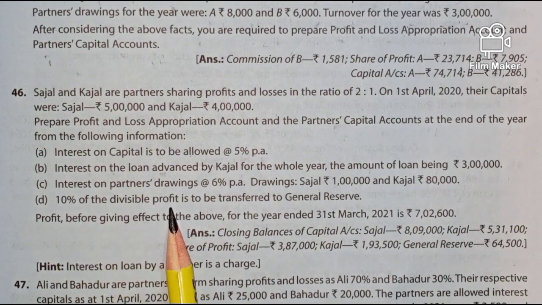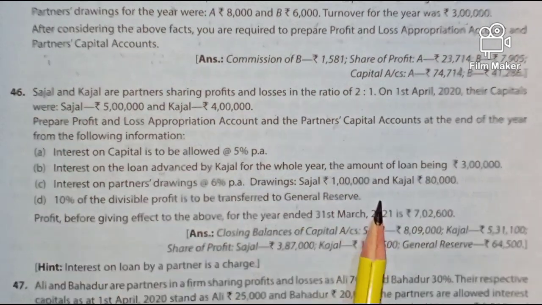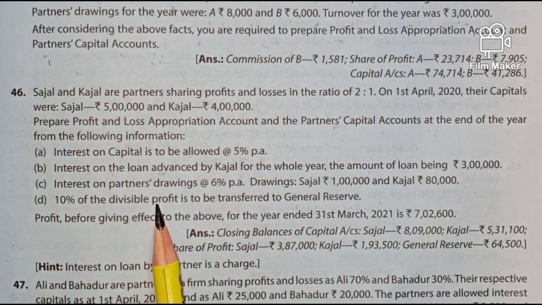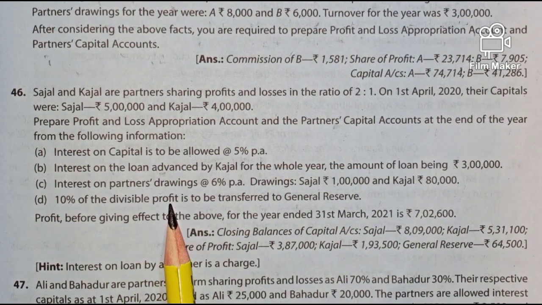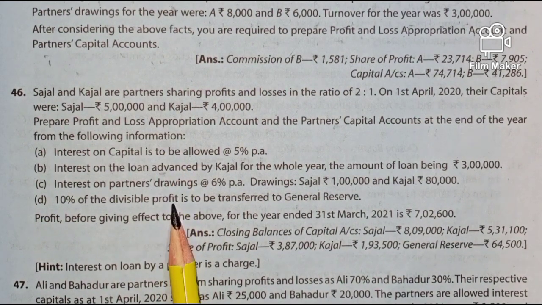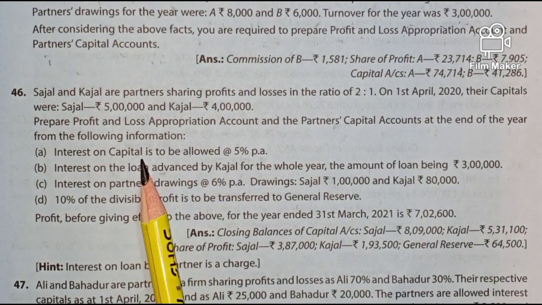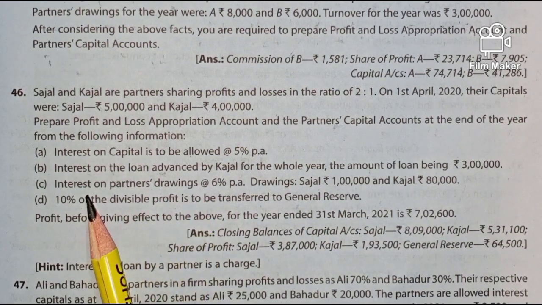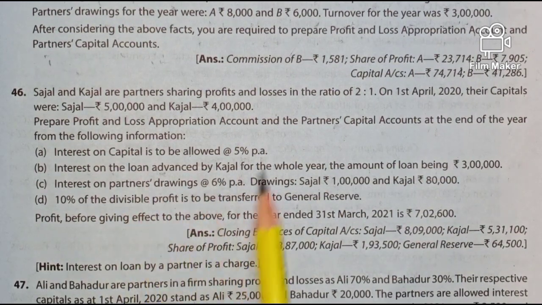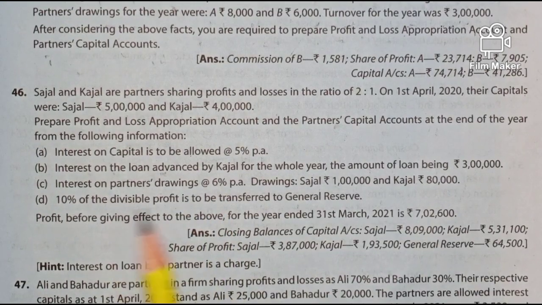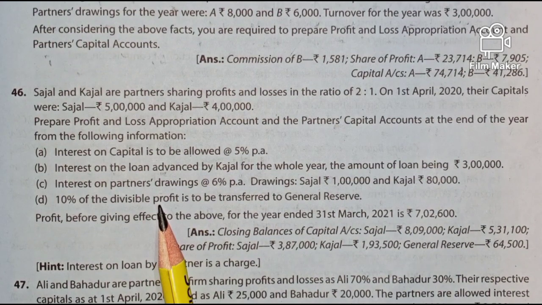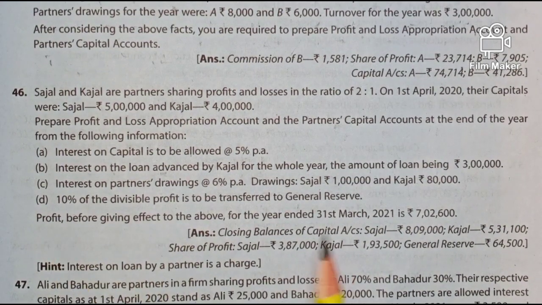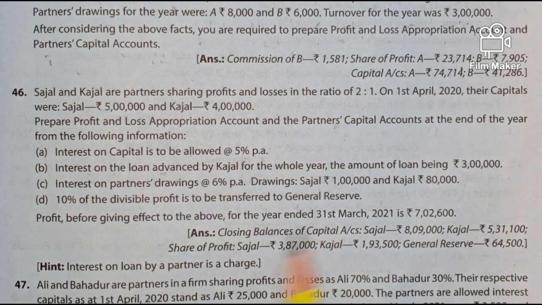Then 10% of the divisible profit is to be transferred to general reserve. First of all, you should understand the meaning of divisible profit. Divisible profits are distributable profits. That means the profit after deducting interest on capital, interest on loan and interest on drawings. Whatever profit comes after considering the above is the distributable or divisible profit. 10% of that will be transferred to general reserve.